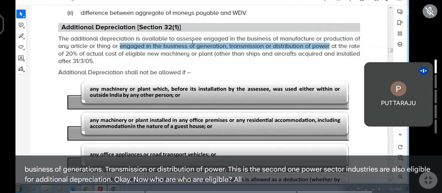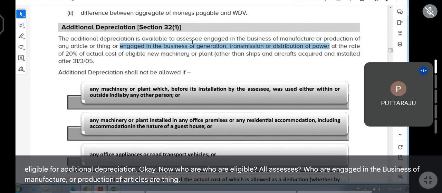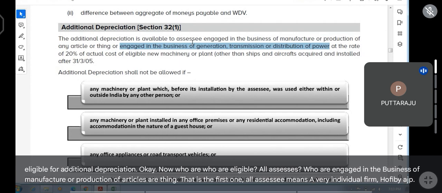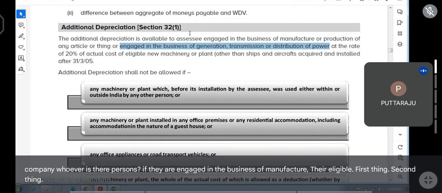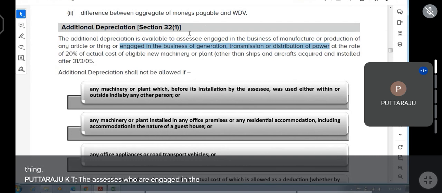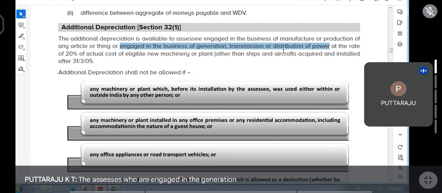All associates who are engaged in the business of manufacture or production of articles or things. All associates means every individual, firm, HUF, AOP, BOI, AJP or company, whoever is there, if they are engaged in the business of manufacture, they are eligible. Second, the associates engaged in the generation, transmission, distribution of power are also eligible.